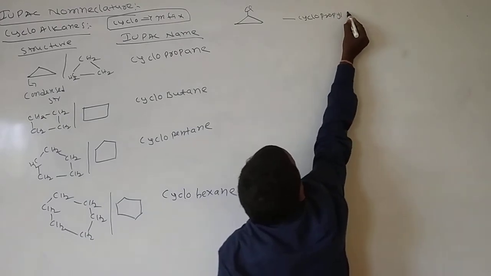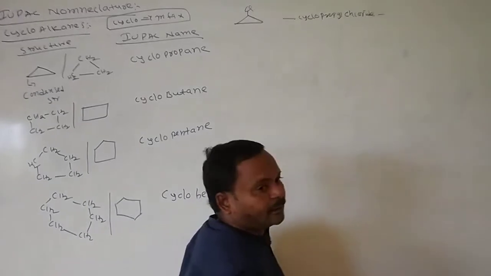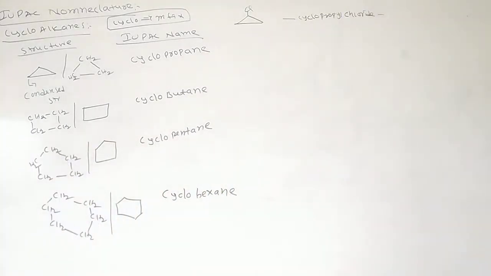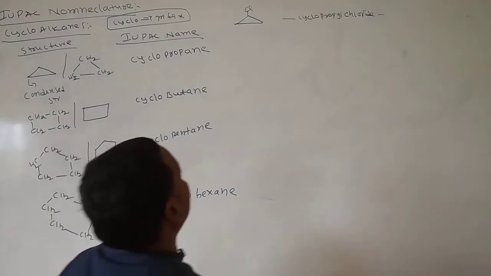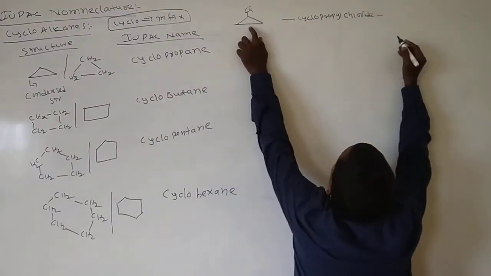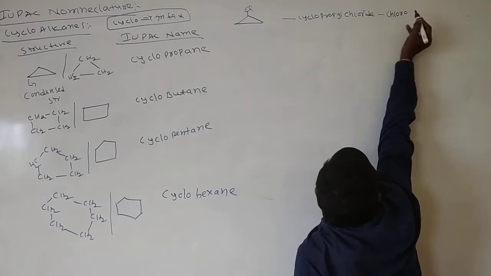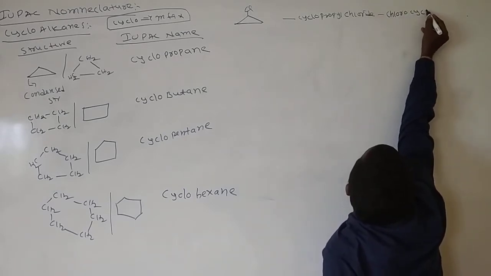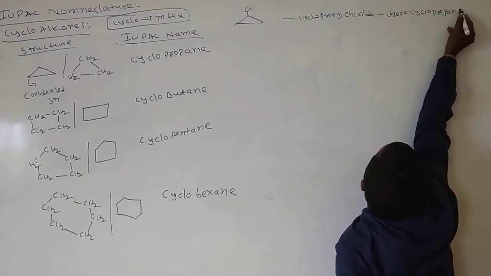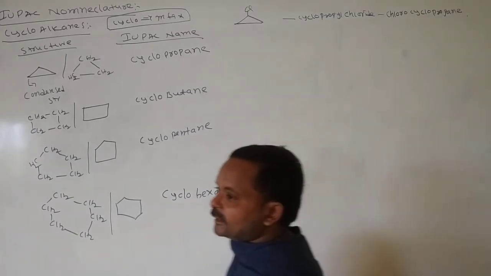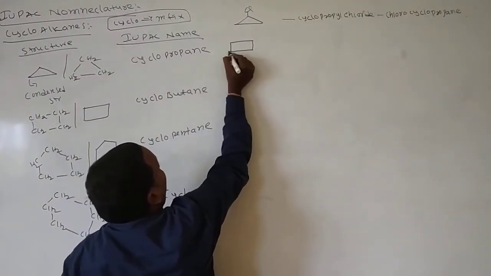What is the IUPAC name of this molecule? Chlorine is a substituent, so write chloro first and then cyclopropane: chlorocyclopropane. Here also I am writing one more.